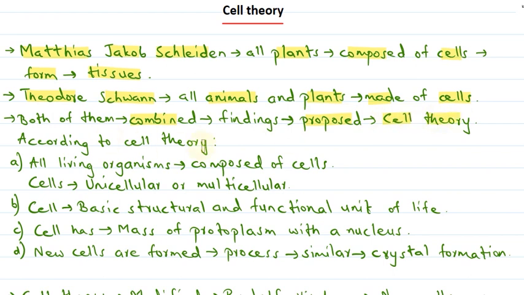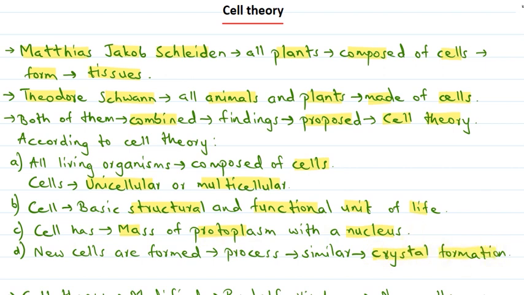According to cell theory, all living organisms are composed of cells, and these cells can be either unicellular or multicellular. The cell theory also says that the cell is the basic structural as well as functional unit of life, and the cell has a mass of protoplasm with a nucleus, and new cells are formed by a process similar to crystal formation.